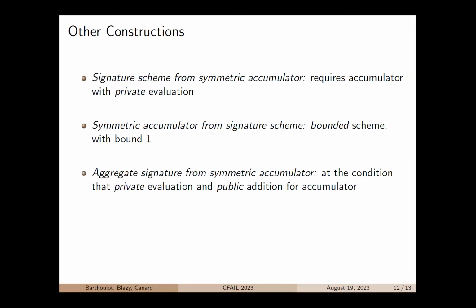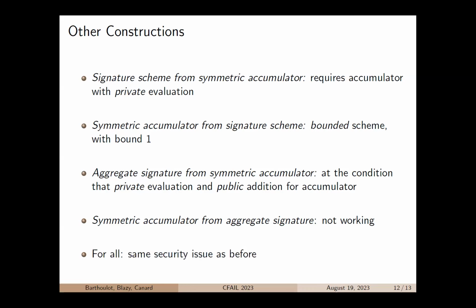Then we did the construction of an aggregate signature from a symmetric accumulator, and again, it was working under some conditions. And the last construction was the construction of a symmetric accumulator from an aggregate signature scheme, and this one was not working, simply because the verify algorithm of the accumulator is expecting only one element, while the verify algorithm of the aggregate signature is expecting all the messages. Therefore, we cannot define this verification algorithm such that it runs this one, as we will not have enough inputs. And what about security? Well, we failed again, as for the previous constructions.